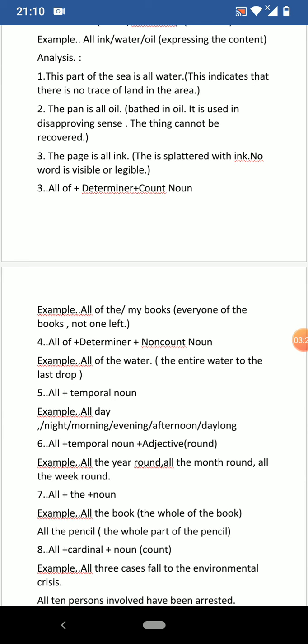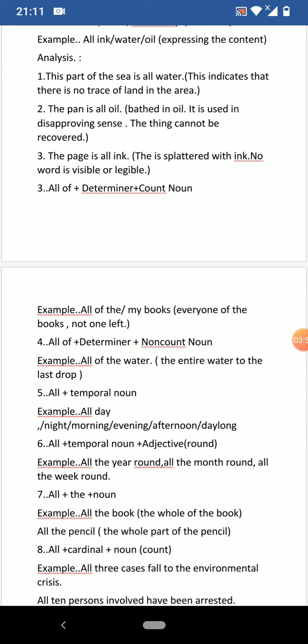Fourth usage, all of plus determiner plus non-count noun. Here example, all of the water, all of the determiner plus water. The entire water to the last drop. As with count noun, every one of the books, similarly, the entire water to the last drop.